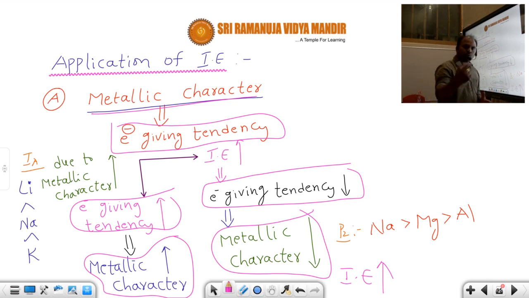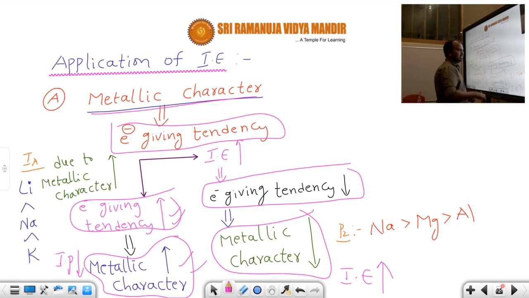What is ionization energy? Removing the electron from the valence shell is called ionization energy. If you can remove the electron easily, ionization energy is less. If the electron is tightly bound, removing it is difficult, so ionization energy is more. Which element has more electron giving tendency? Its metallic character is more, and then IP is less. That element must contain low ionization potential.